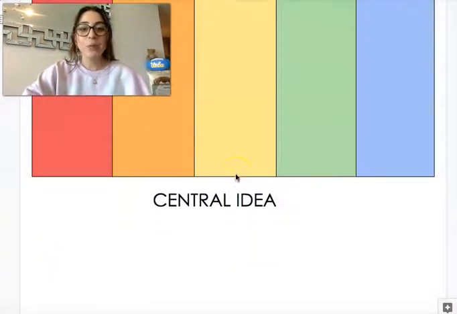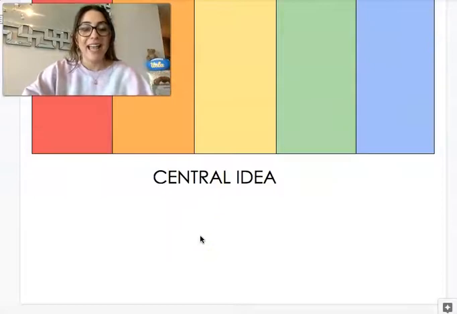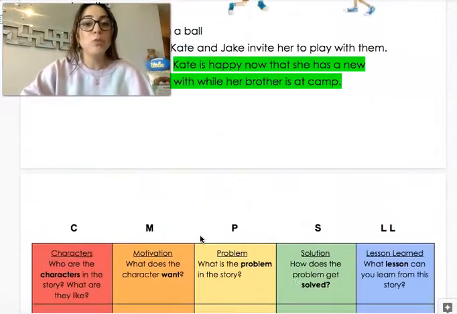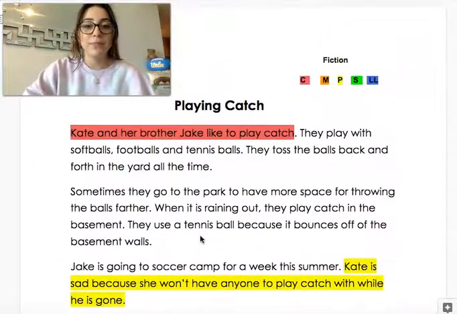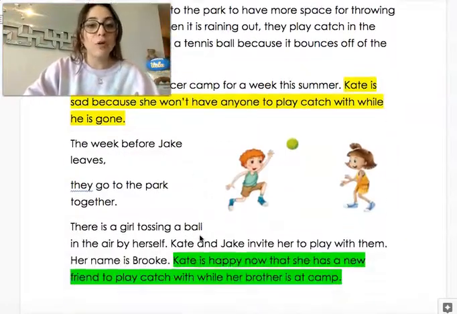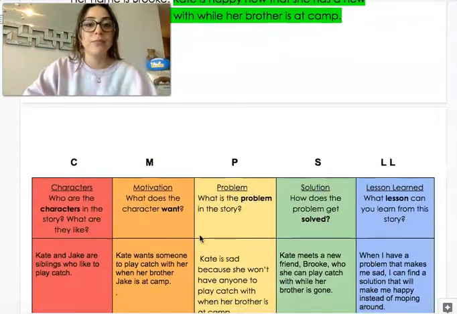Today, you are going to help me create my central idea. Now, in close reading, we read texts more than once, right? So we worked with this text last week. If you remember, I read this text in my model, and you helped me to fill out my thinking jobs chart. Now, I knew that the text was fiction, right? Because there were characters.